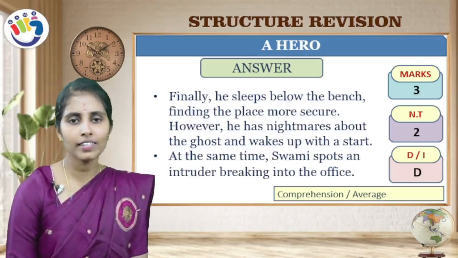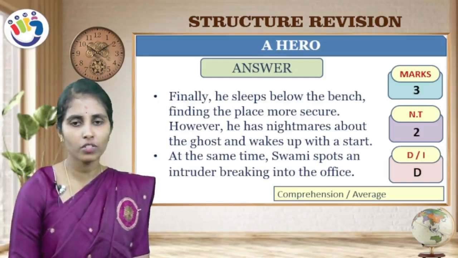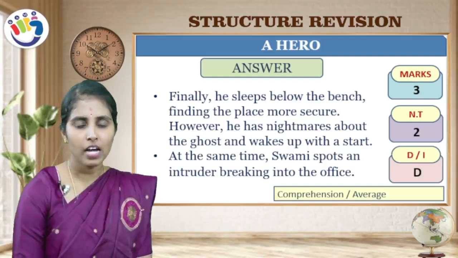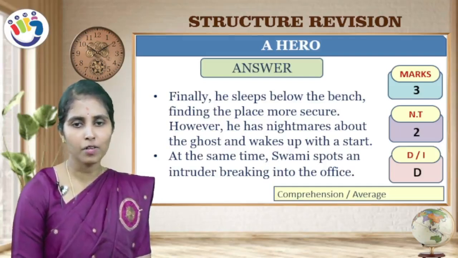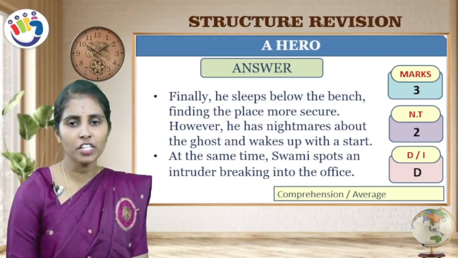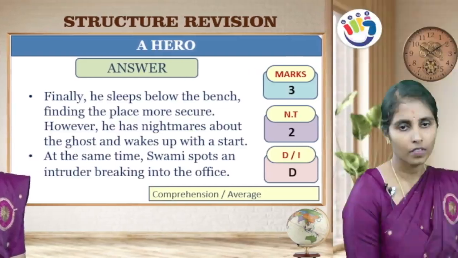Finally, he sleeps below the bench, finding the place more secure. However, he has nightmares about the ghost and wakes up with a great start. At the same time, Swami spots an intruder breaking into the office.